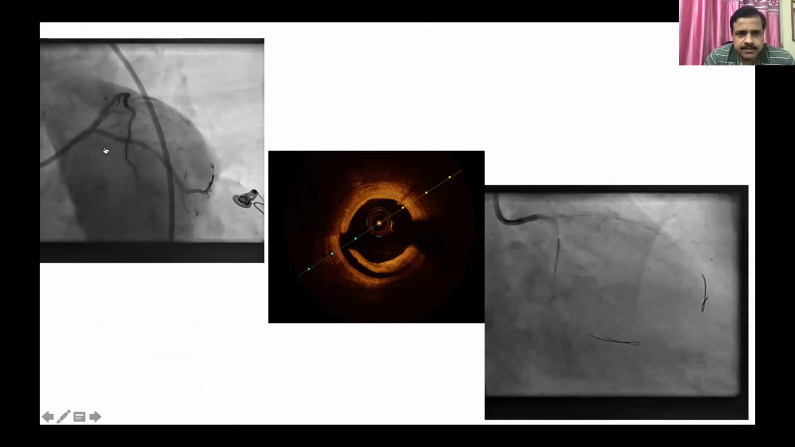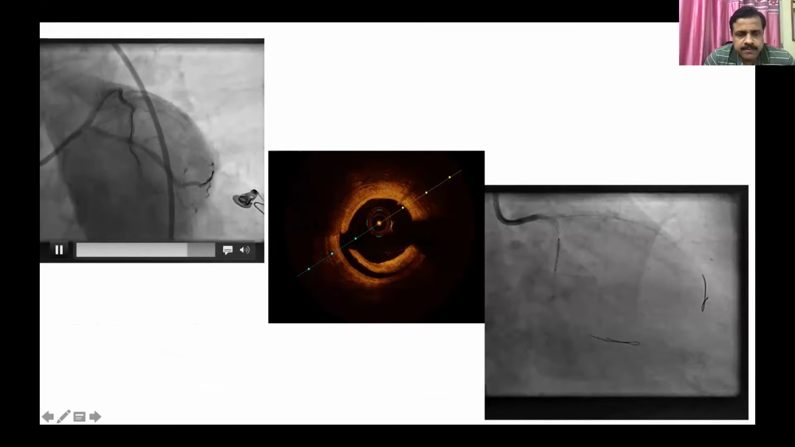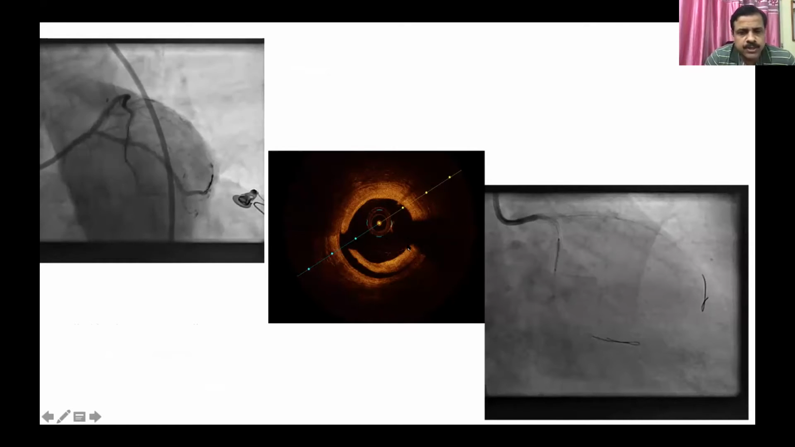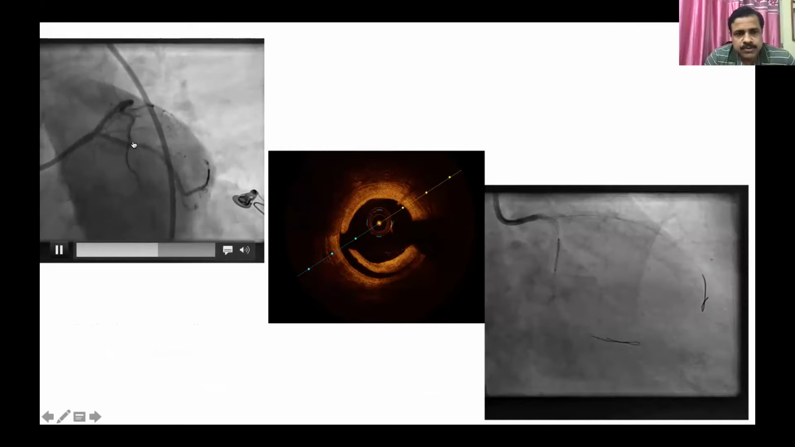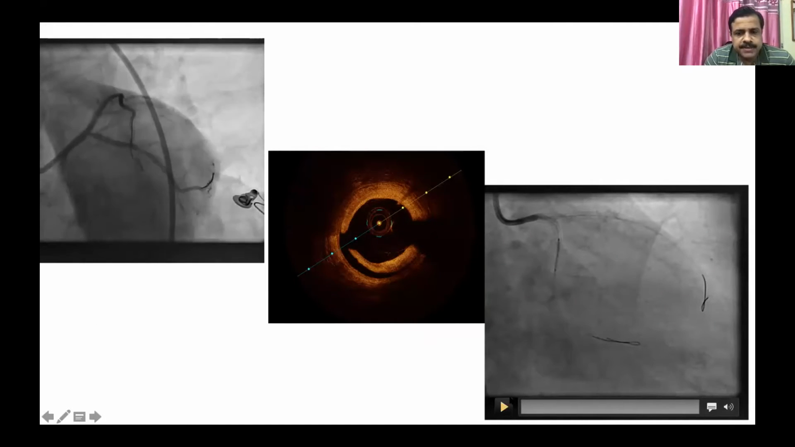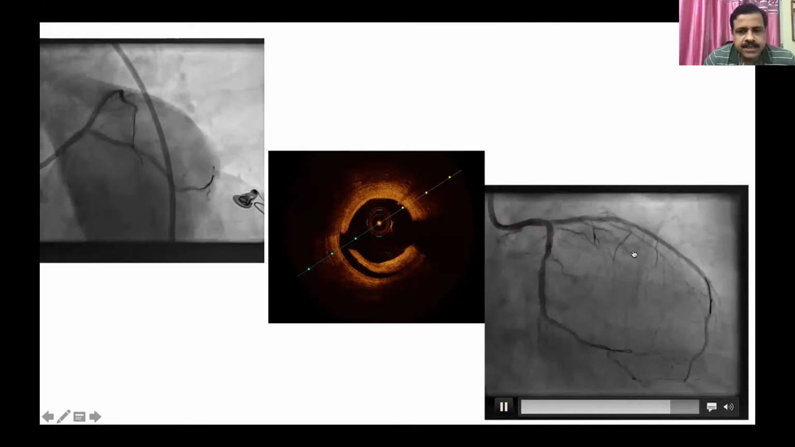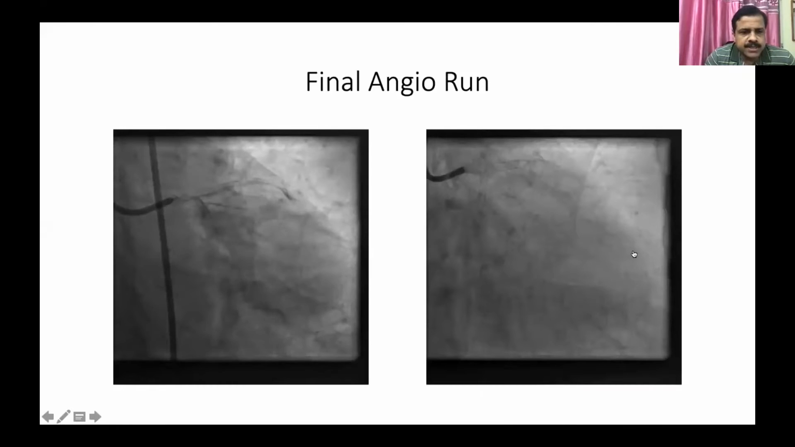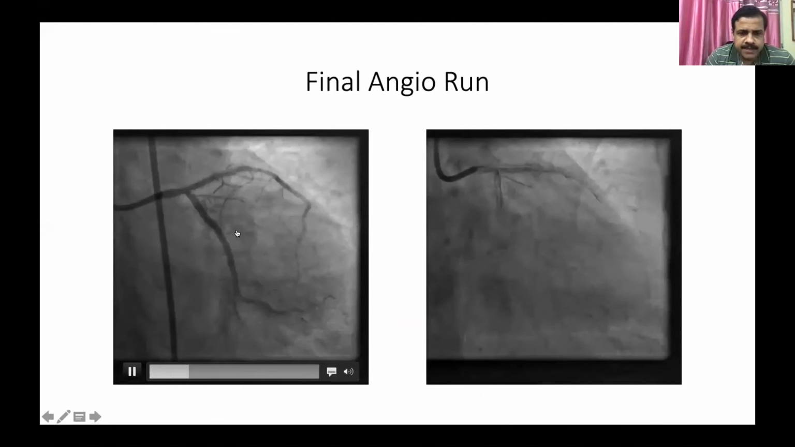This is the result, but we did imaging from the LCX to the left main to know more. Unfortunately, that video is not available, but this picture showed a dissection at the distal end of the stent, which was not clearly visible in this angio. This is one thing which we got from the imaging. So we had to put another stent in the distal LCX, and then the result is fine.